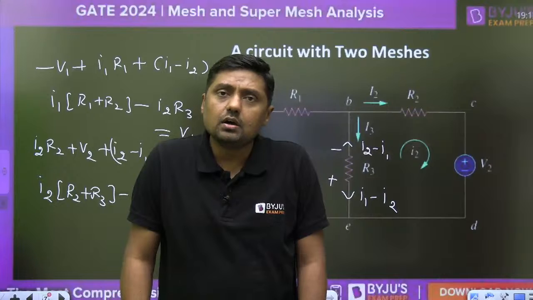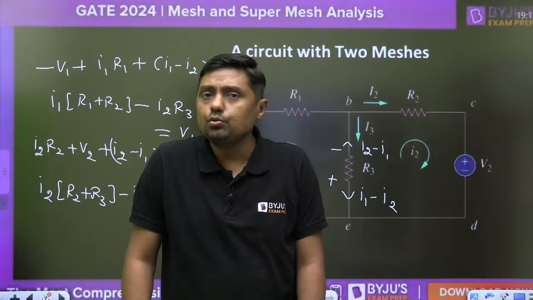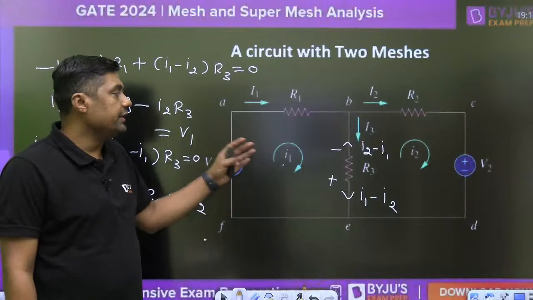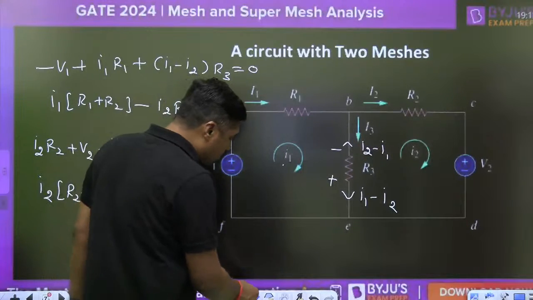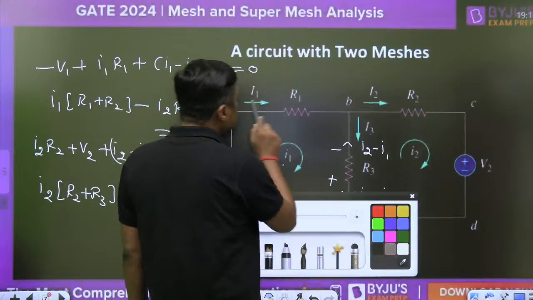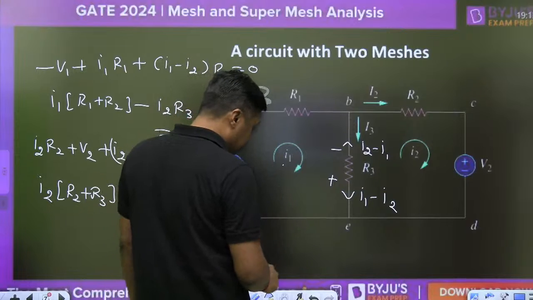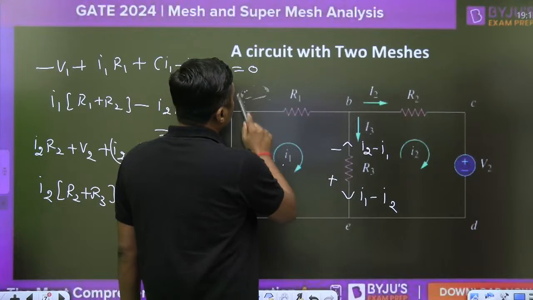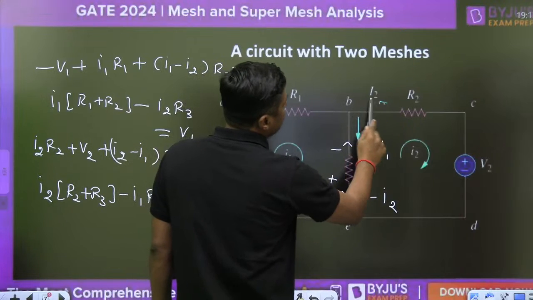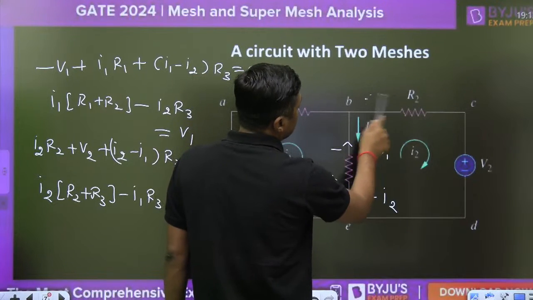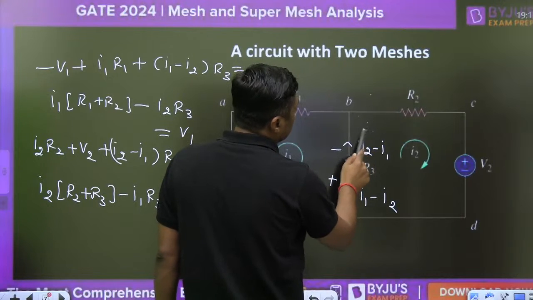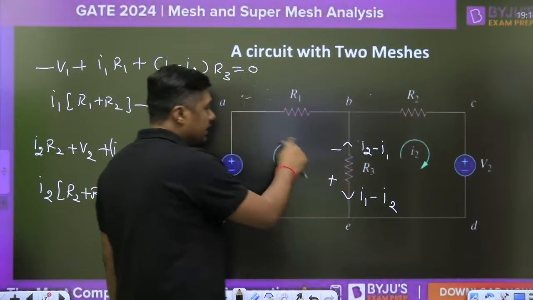Once you get the equations, there are two equations and two unknowns, I1 and I2. That's why we can directly apply this. First of all, remove this, because this is a branch current. That is not needed here. Okay, try to understand. These are the branch currents. I am talking about the mesh currents. These are the mesh currents I1 and I2.